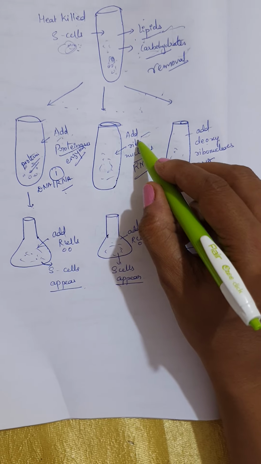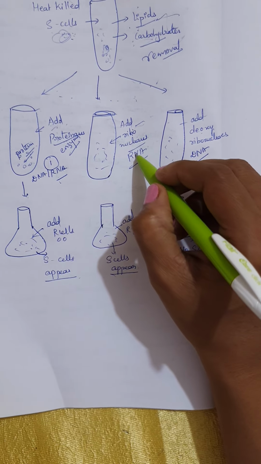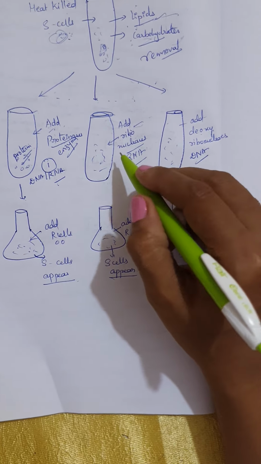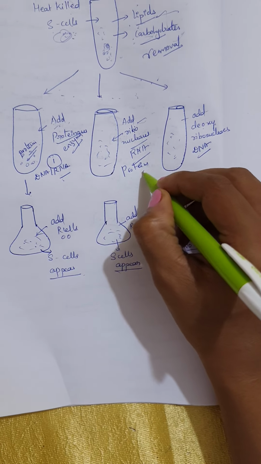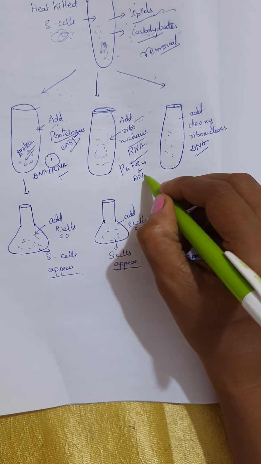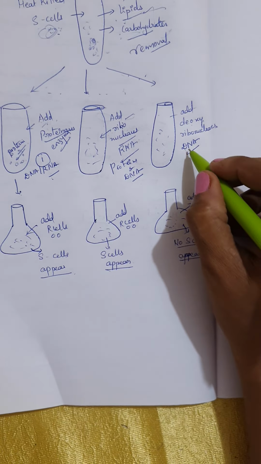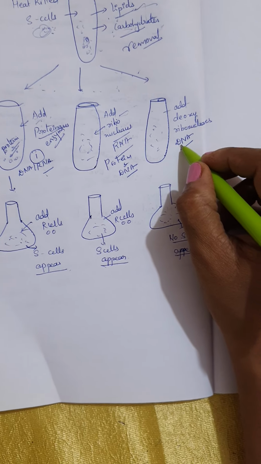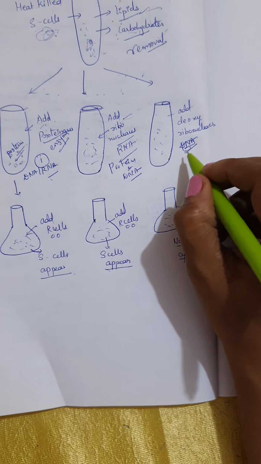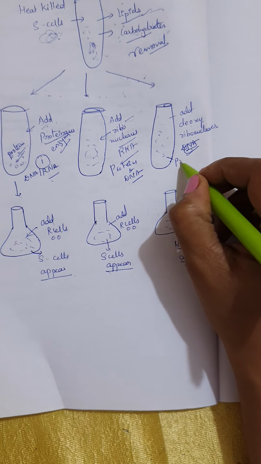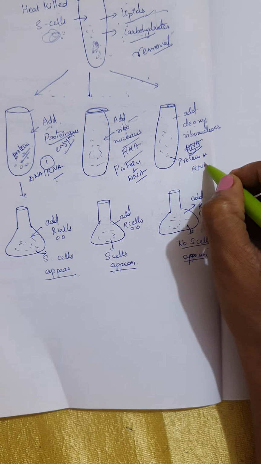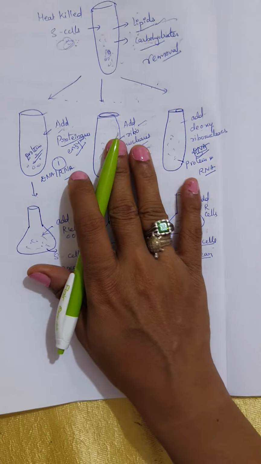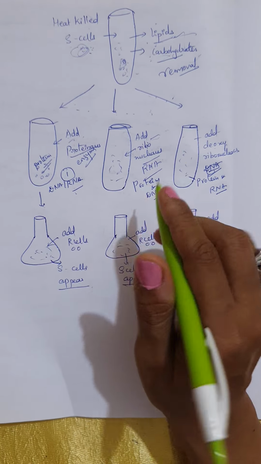Next, here they added ribonucleases. That means RNA was not present. Then what is remaining? It is proteins and DNA that are present. Now here they have removed the DNA. That means DNA was not there. What is present then? Here it contains the proteins and also RNA. So these are the three test tubes which they have conducted.